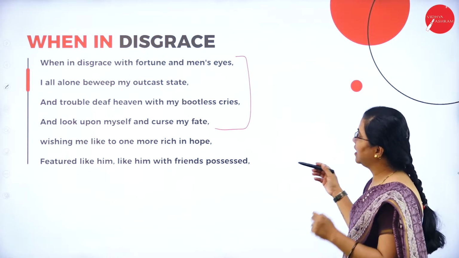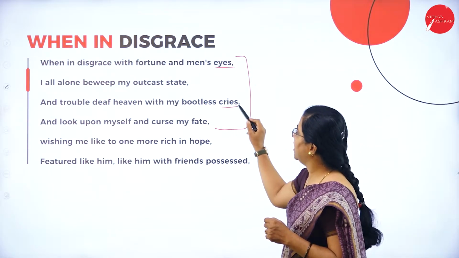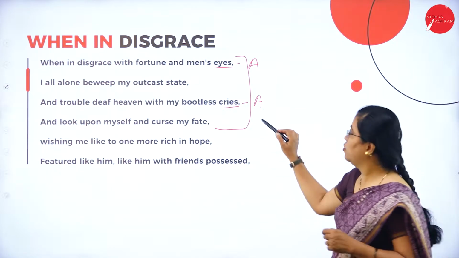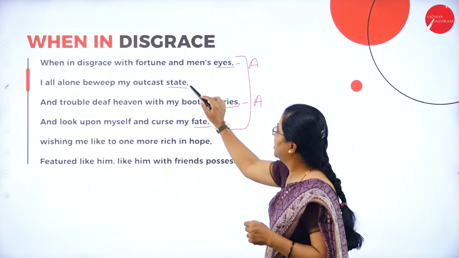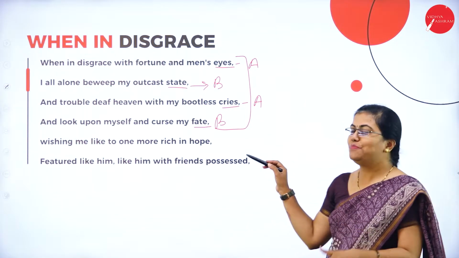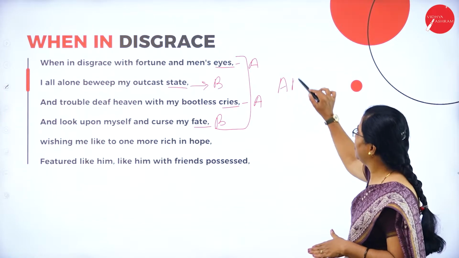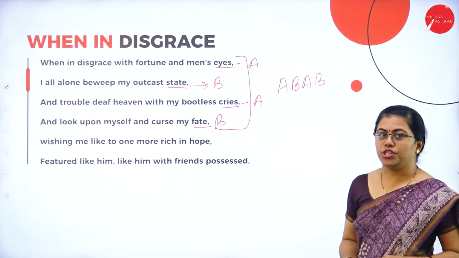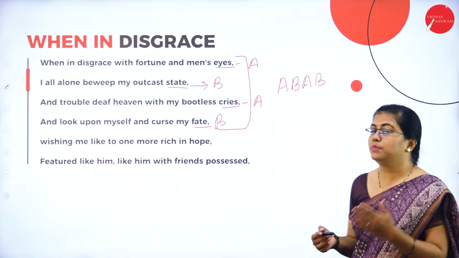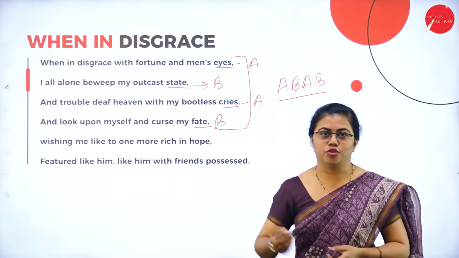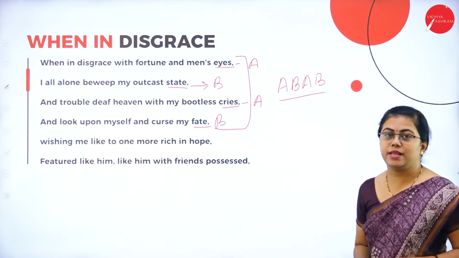Now you can see the rhyme scheme. Eyes and cries rhyme, so I am giving a name to this rhyme scheme, A, and state and fate rhyme, so here you can give it as B. So it is logically proven that AB is the starting rhyme scheme of the first quatrain. Similarly, this goes on. It is something like mathematics that we have to prove here. So the proof is there in front of you.